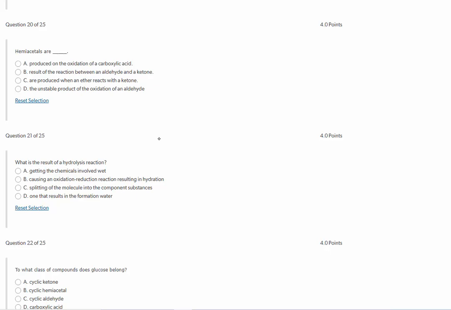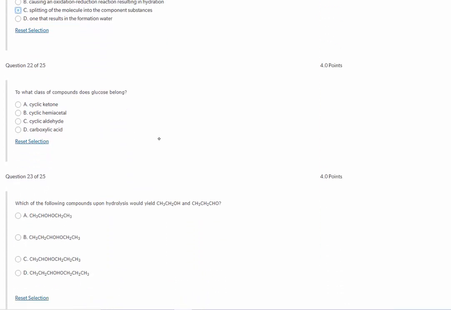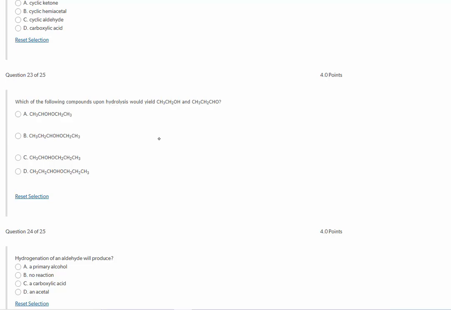Number 20. Hemiacetals are what? Well, hemiacetals are the unstable product of the oxidation of an aldehyde. 21. What is the result of a hydrolysis reaction? Well, a hydrolysis reaction will split a molecule into component substances. Number 22, what class of compounds does glucose belong to? Well, glucose is a cyclic hemiacetal.